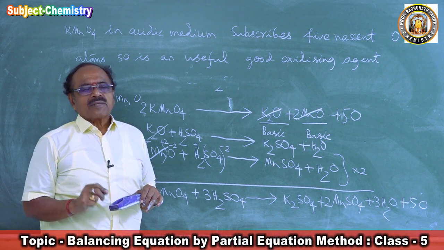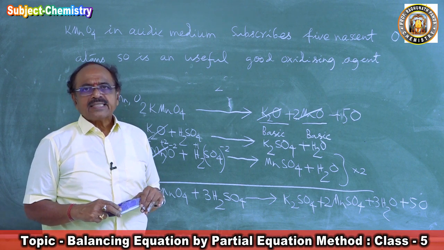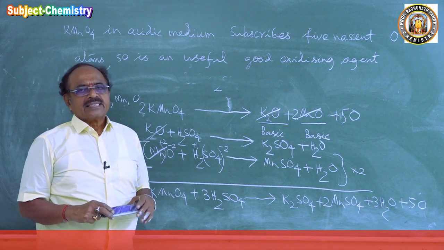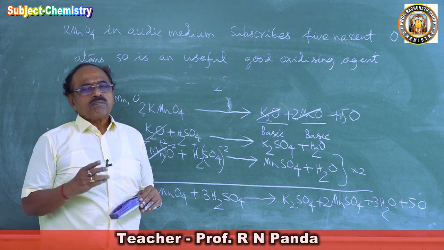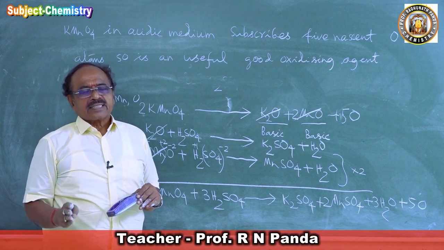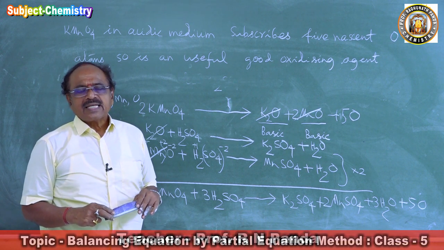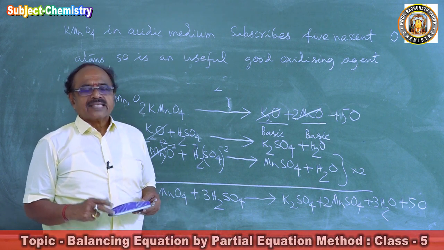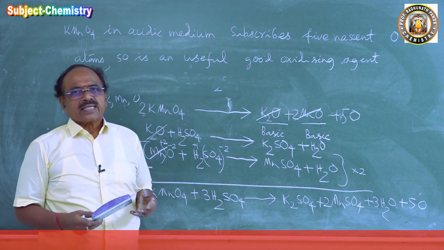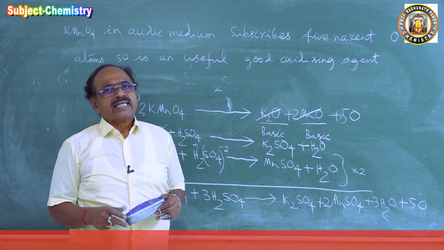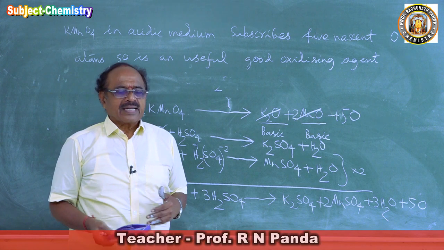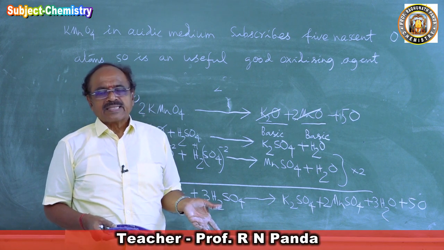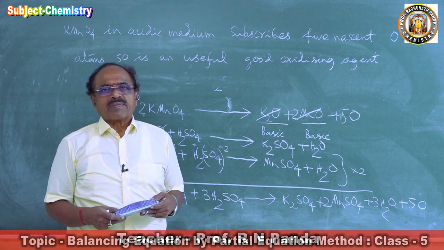So there the sulfur dioxide is the reducing agent, potassium permanganate is the oxidizing agent. Potassium permanganate oxidizes sulfur dioxide to sulfuric acid, and sulfur dioxide reduces potassium permanganate to MnSO4, hence the pink color of potassium permanganate disappears.